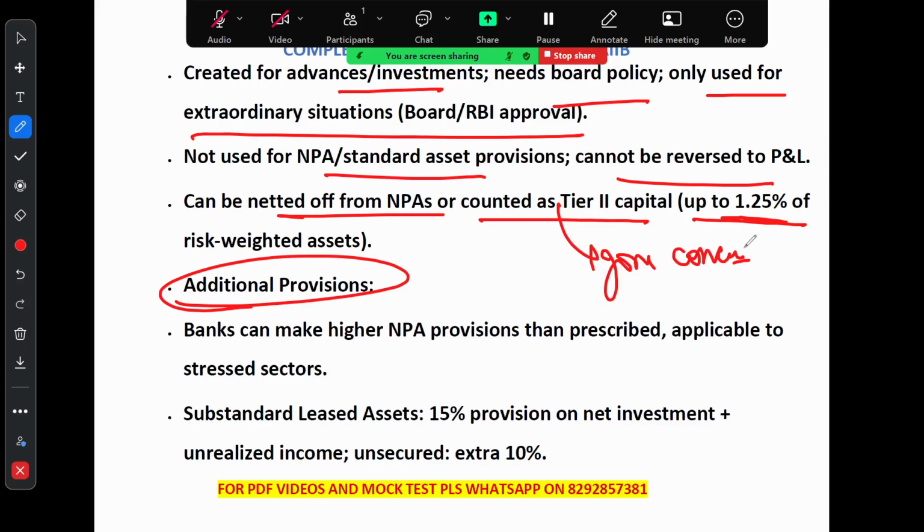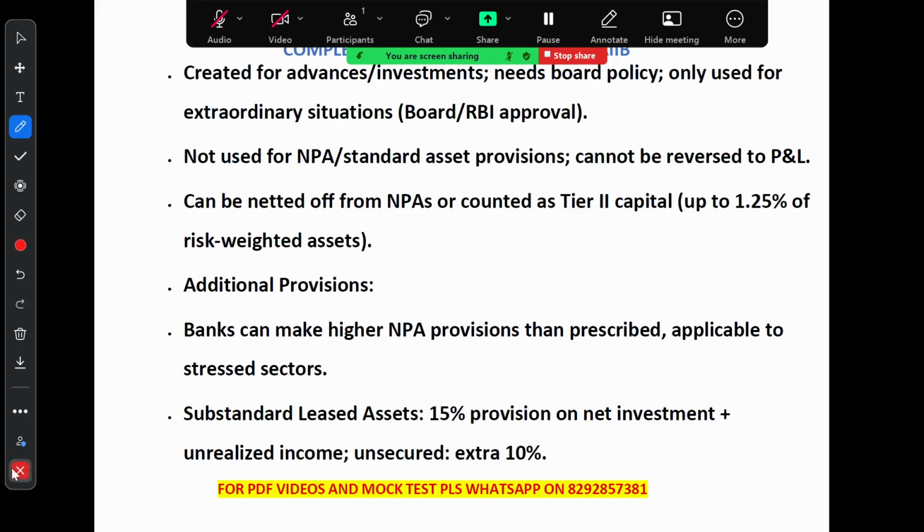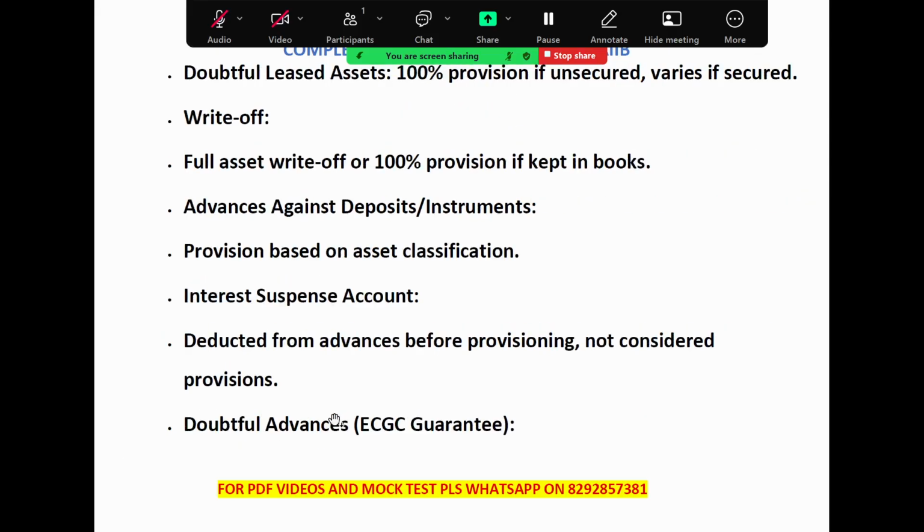Now for additional provisioning, banks can make extra provision for bad loans in sectors that are at more risk. Specifically when it comes to lease assets, banks need to set aside 15% for the loan amount that has not been paid yet, right? And if the asset is unsecured, they add an extra 10% on top of that. It is all about banks keeping prepared for unexpected financial bumps, right?